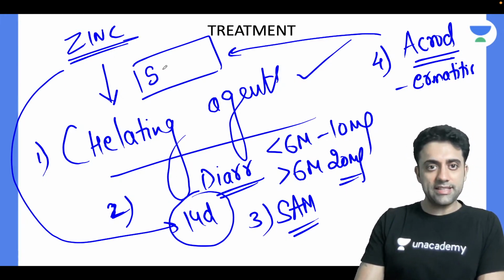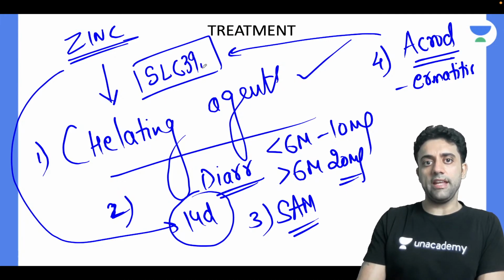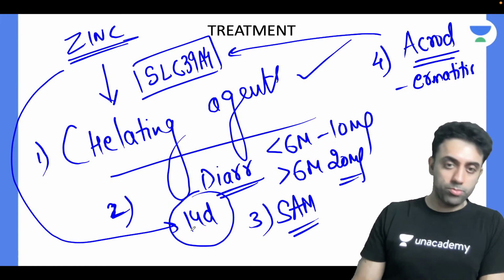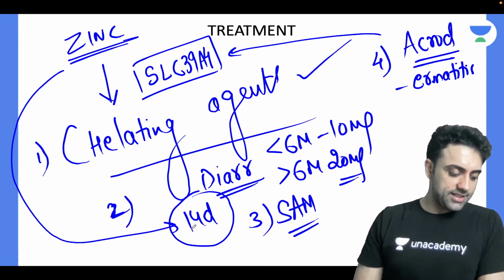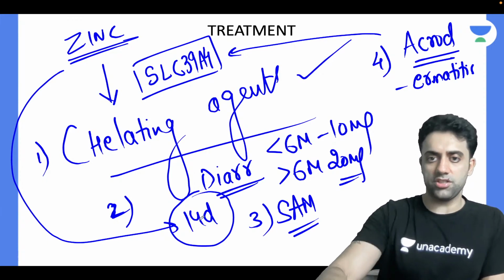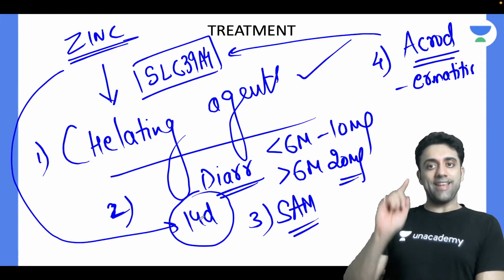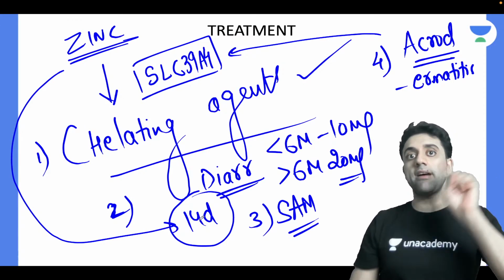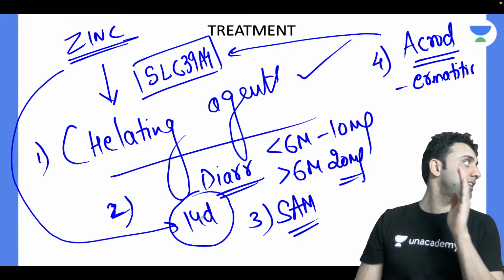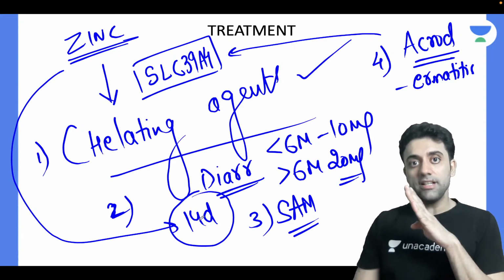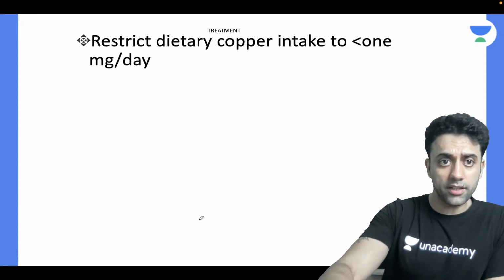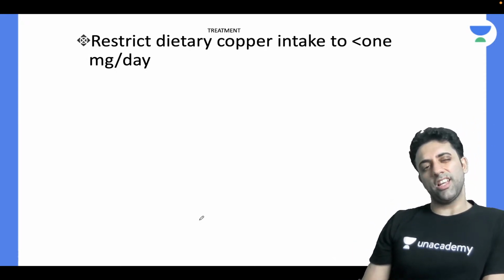So the answer is SLC39A4, not 3Q buddy, it is 39A4. SLC39A4 is the gene mutation in acrodermatitis enteropathica. And in acrodermatitis enteropathica, topical zinc, an ointment or a cream of zinc comes, okay? Syrup zinc is in diarrhea, and topical zinc is basically there in acrodermatitis enteropathica. Done. I'm tired. So that's what.